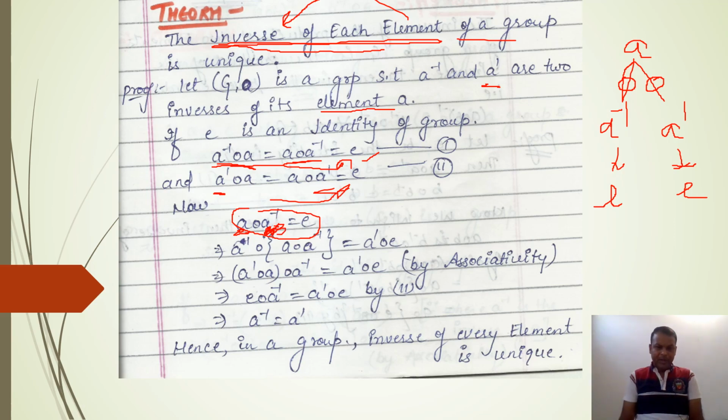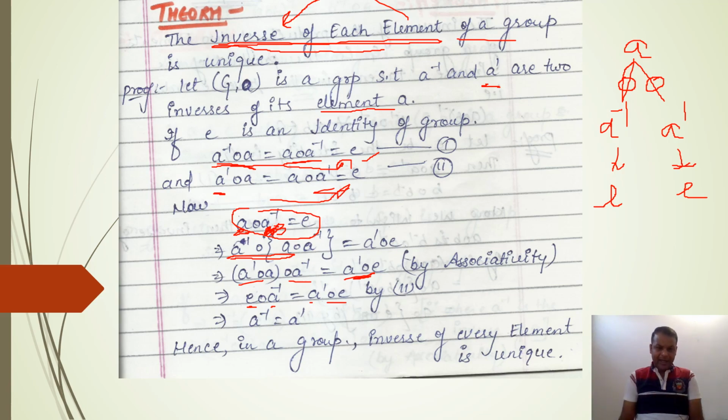So you will apply A dash here, because A dash is also an inverse. So here we are applying A dash from left on both sides. In these elements we will apply the associativity. You will merge A dash on A and A inverse. Similarly, this side will remain as it is. As A dash is also an inverse, it will give an identity. So E of A inverse will be equal to A dash of E.